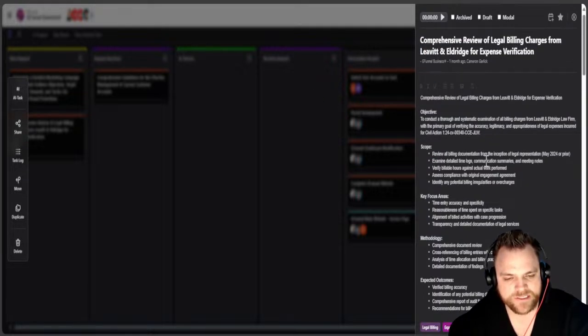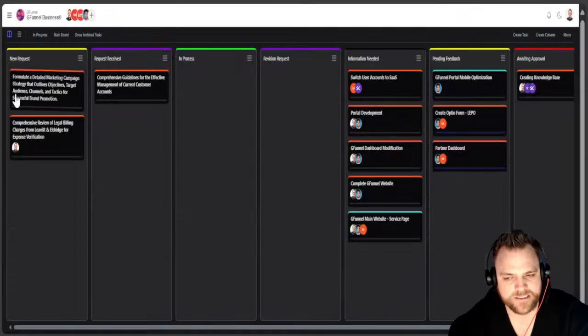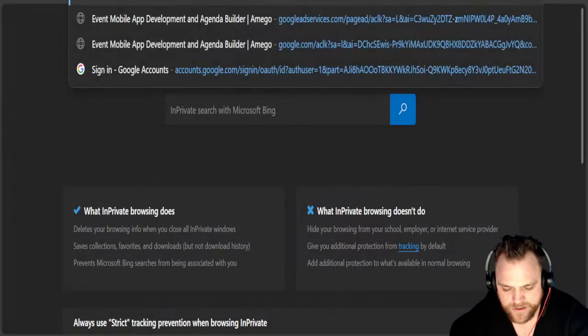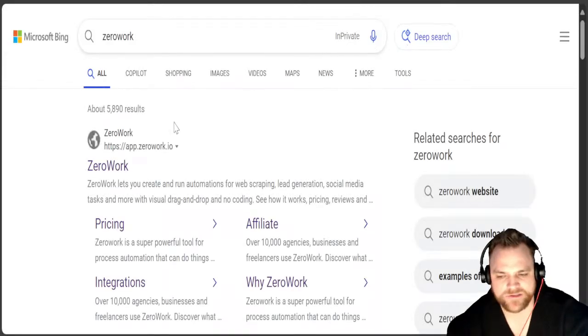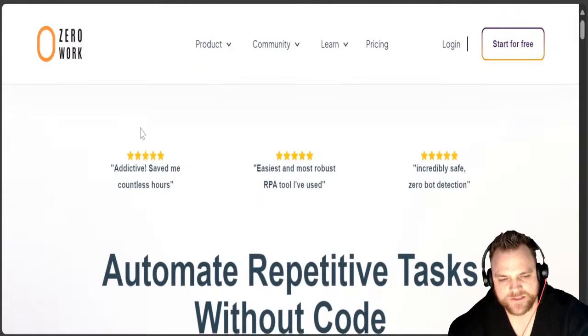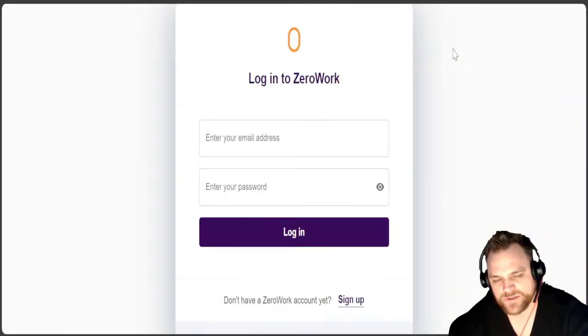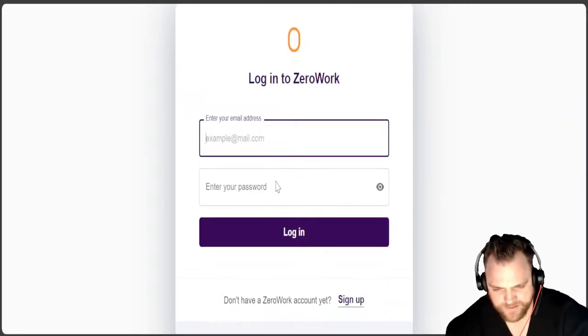So now let's just say this is a pre-done task. This specific task is pre-done. We know the SOP, we know the system, we know what's going on. It's the same process over and over again. Well, as soon as that task comes in, we can say, hey task, I want you to actually turn on our RPA, robotic process automation. We use a company called ZeroWork. We use a few different ones, but ZeroWork is a primary one for this specific thing.